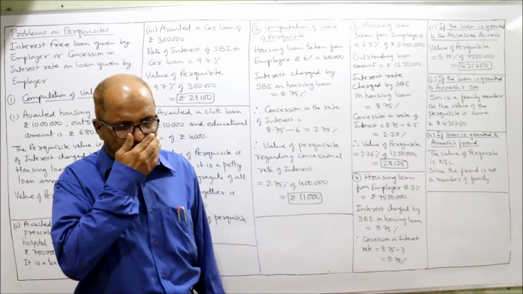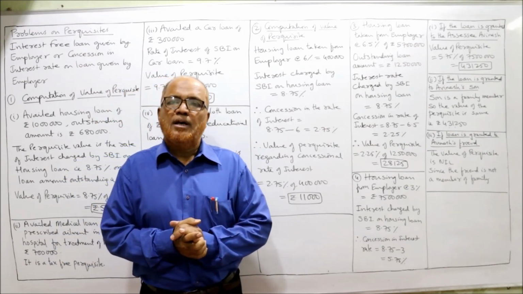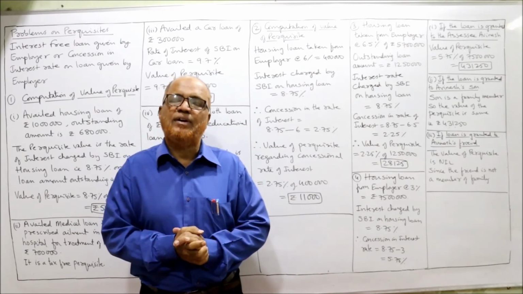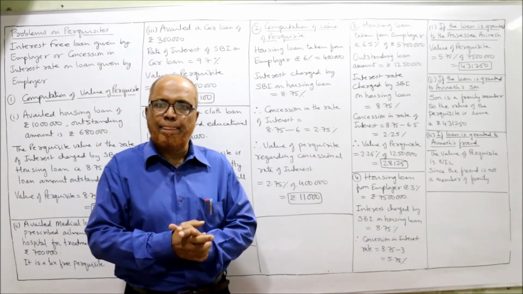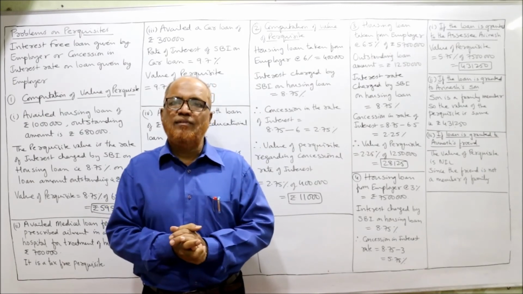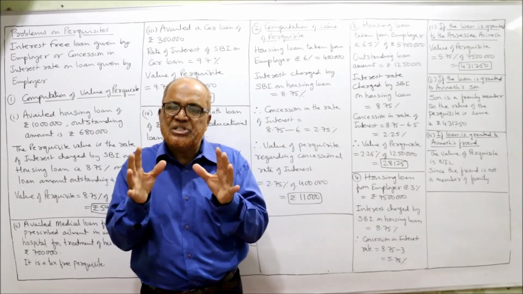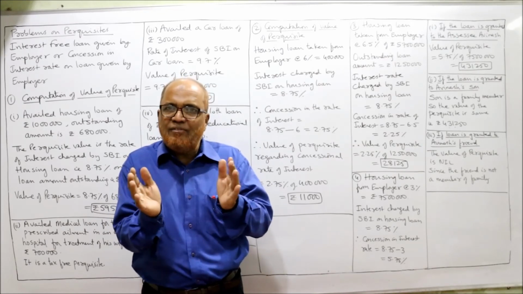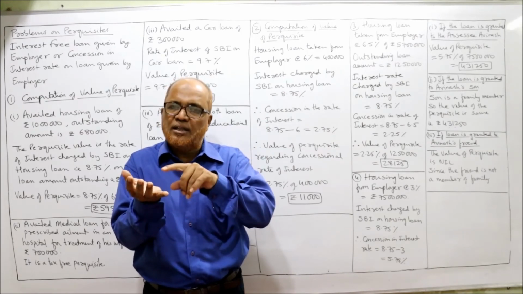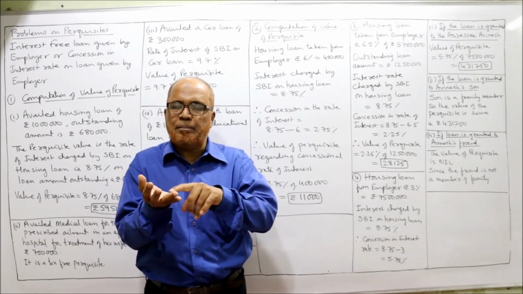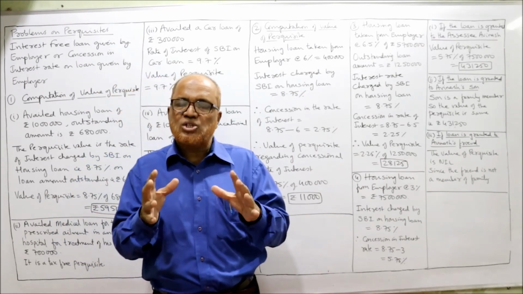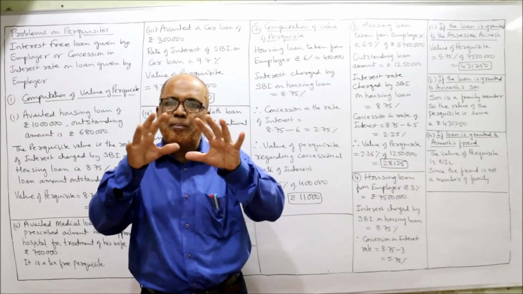That's all. So we have completed the problems on interest-free loan given by the employer, or concession in the matter of interest on the loan provided by the employer to the employee. So you have to remember these provisions. In the coming problems, we will solve the entire problem as a comprehensive problem. So far we have done individually how to calculate EA deduction, HRA deduction, then perquisites, basic salary, then perquisites by rent-free accommodation, interest-free loan, separate problems. Now in the next video, I am going to solve a comprehensive problem.